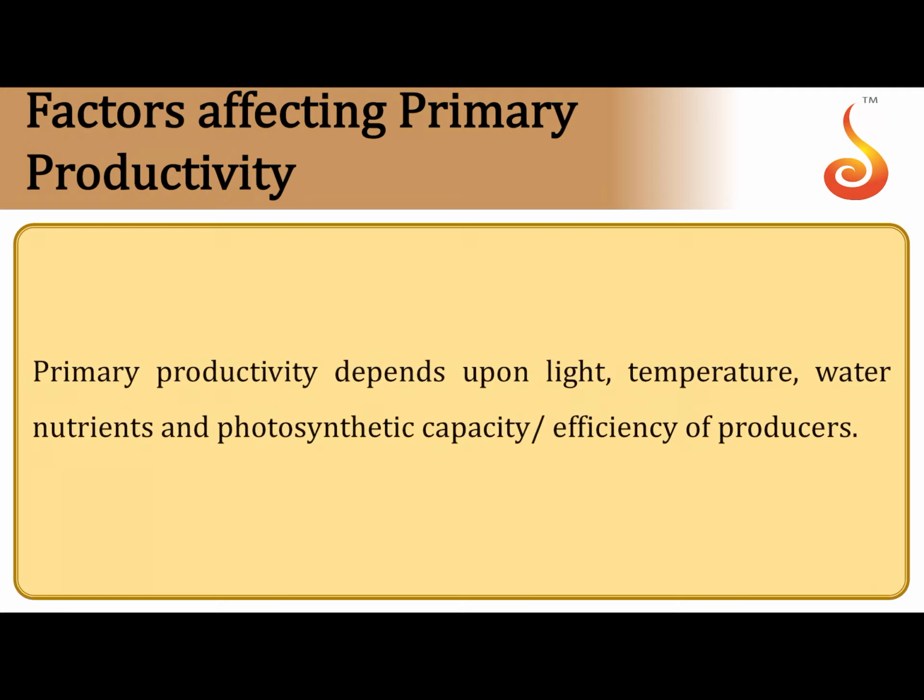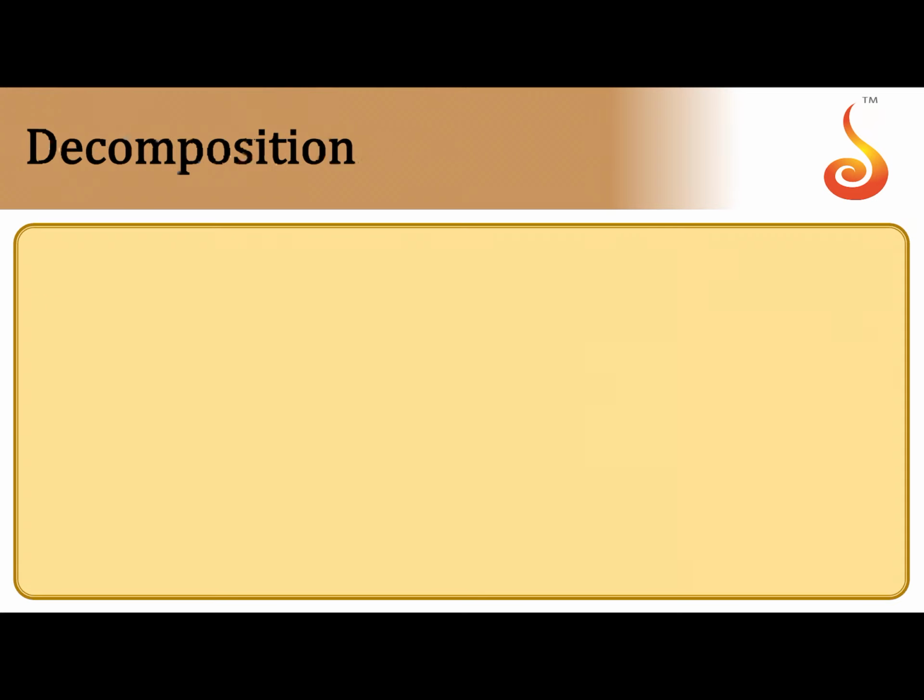Some of the factors that affect primary productivity are light, temperature, water, nutrients, and most importantly, the photosynthetic capacity or photosynthetic efficiency of producers, because it all boils down to photosynthesis, photosynthetic pigments, the ability to harness the radiant solar energy, and the ability to synthesize starch, which is nothing but the organic substance.